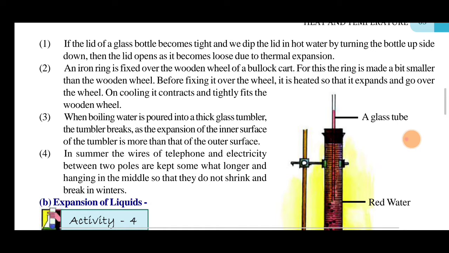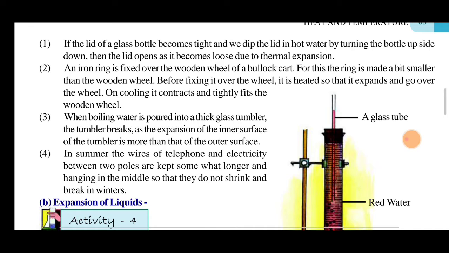The iron ring is fixed over the wooden wheels of a bullock cart. For this, the ring is made a bit smaller than the wooden wheel. Before fixing it over the wheel, it is heated so that it expands and goes over the wheel. On cooling, it contracts and tightly fits the wooden wheel.